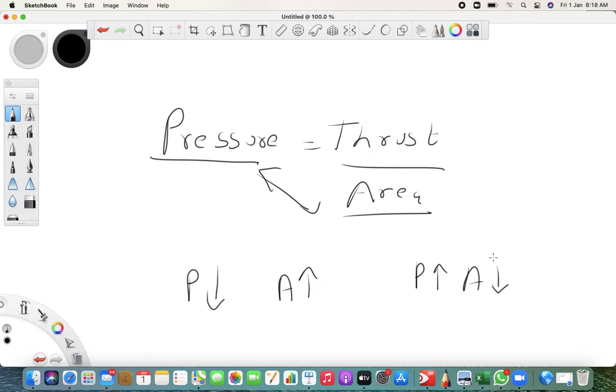This is a very simple example of a knife. If your knife is blunt, the area is more, and if you try to cut the vegetable with the same force, will it get cut? No. Why? Area increases, pressure decreases. But when you sharpen your knife, your area decreases, and your pressure automatically increases. So you can easily cut.